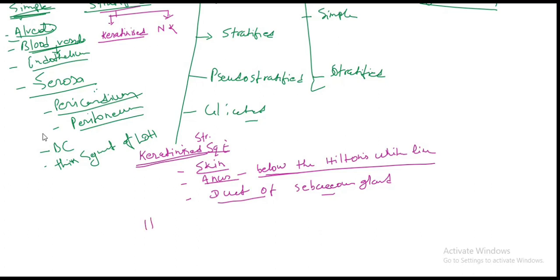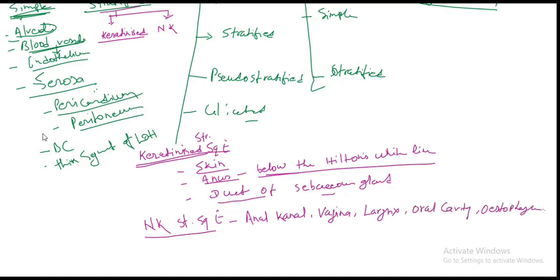Non-keratinized stratified squamous epithelium is found in the anal canal, vagina, larynx, oral cavity, and esophagus. How to remember? The keratinized type has a keratin layer on the outer surface of the epithelium: the skin, anus, and duct of the sebaceous gland. You have to remember this.